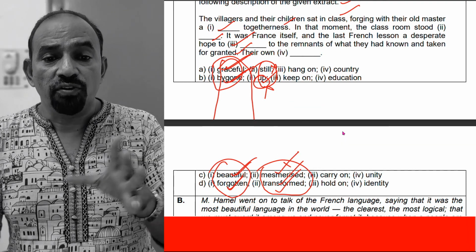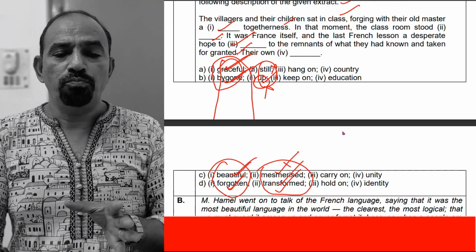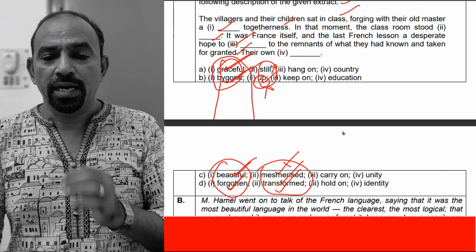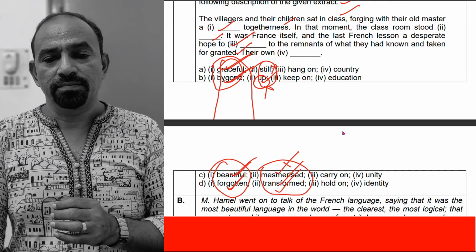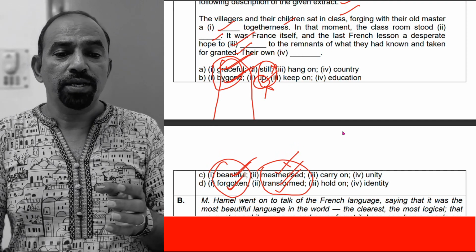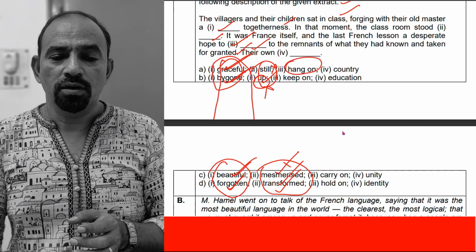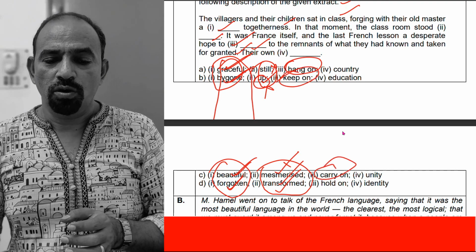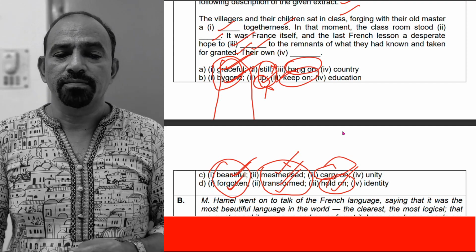It was France itself, and the last French lesson a desperate hope to dash to the remnants of what they had known, taken for granted. So the French lesson a desperate hope to hang on, keep on, carry on, hold on. So hold on is the right option there.